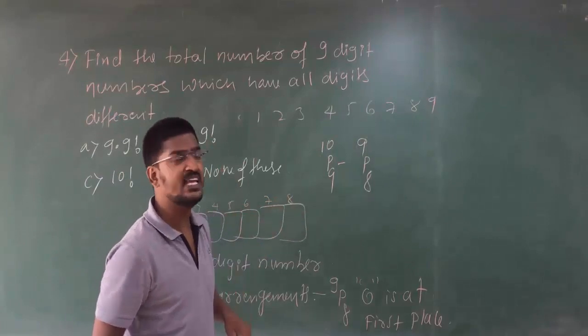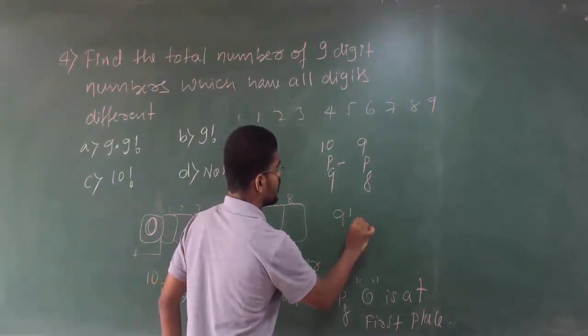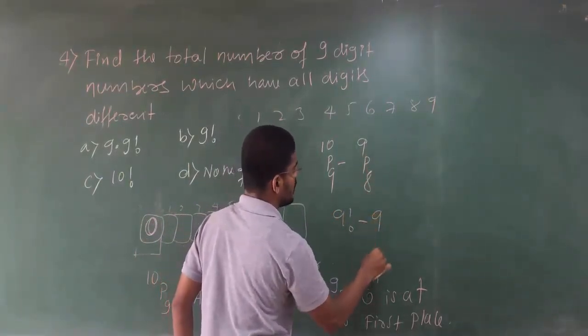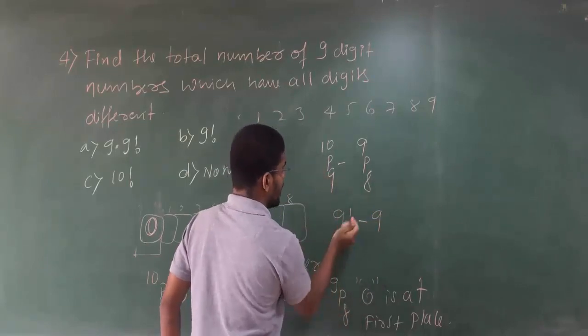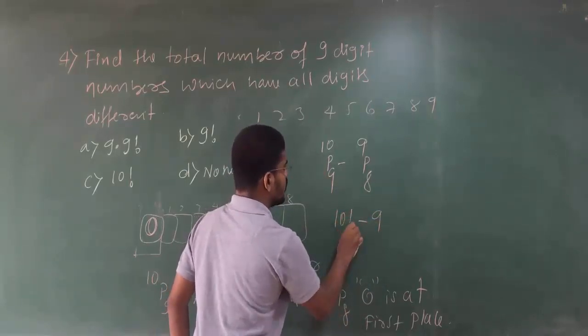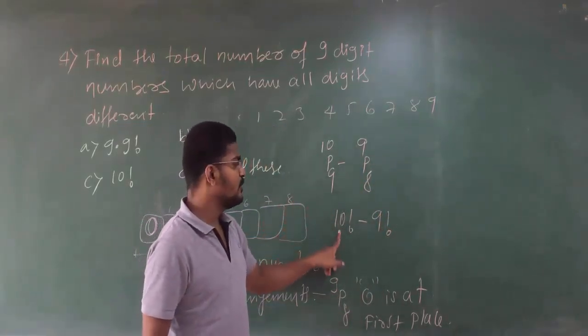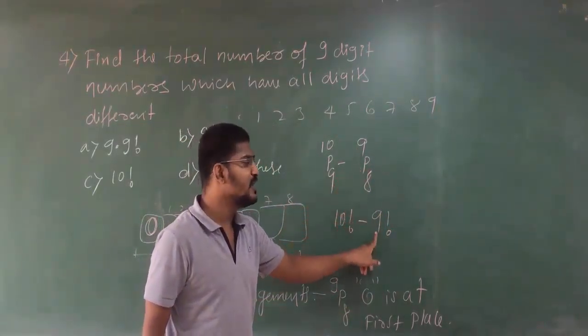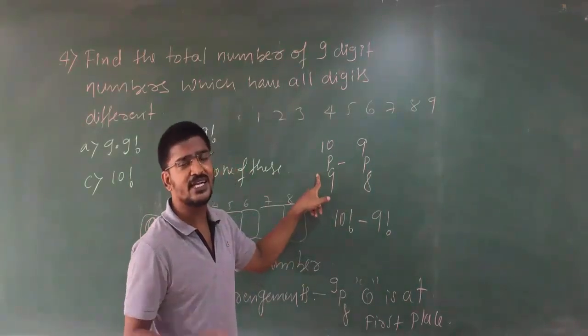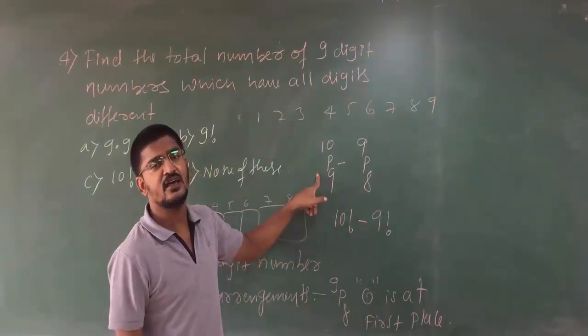So 10P9 is what? 10P9 will be 10 factorial. 9P8 will be 9 factorial. If you simplify, 10 factorial divided by (10 minus 9) factorial. Clear?